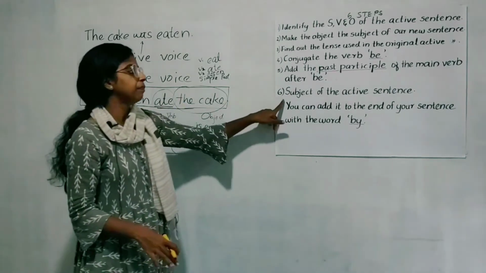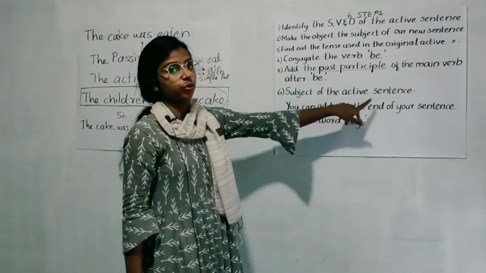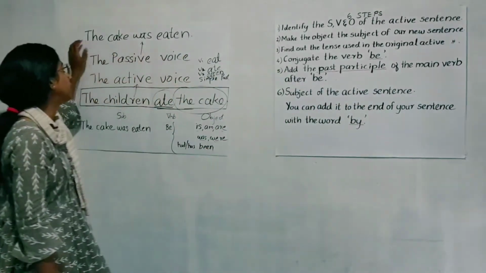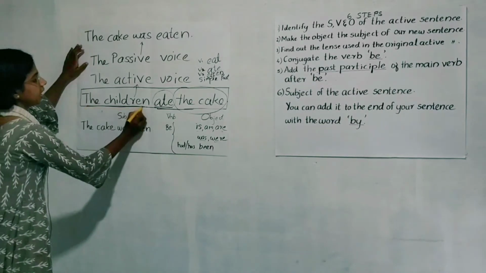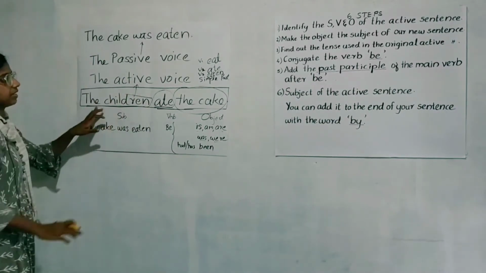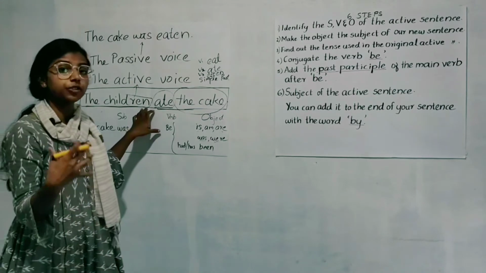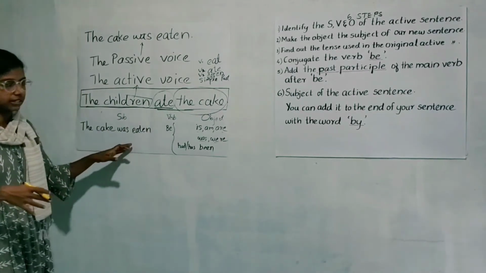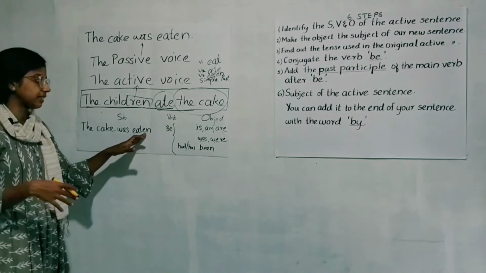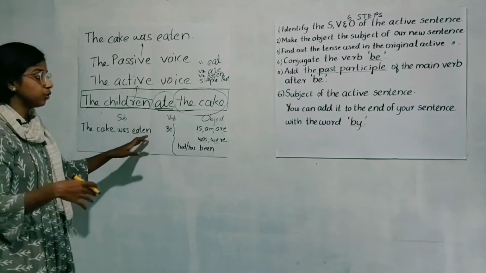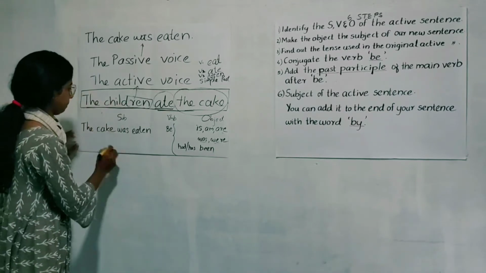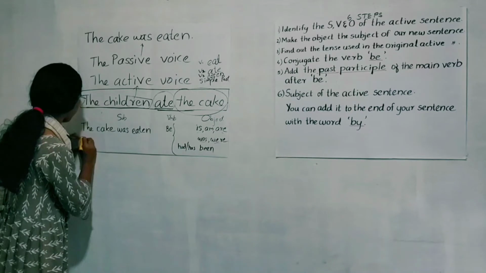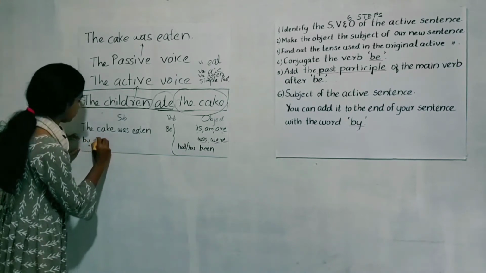Then finally, we have to decide what to do with the subject of the active sentence. This is the subject of our active sentence, the children, right? We can add the subject into our new passive sentence using the word by. So the cake was eaten by the children.